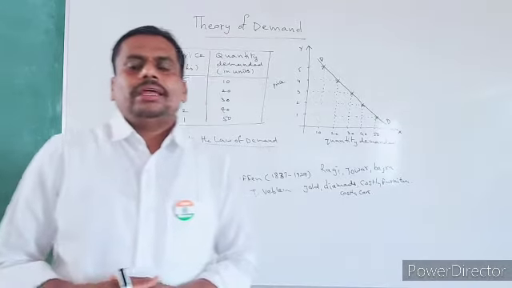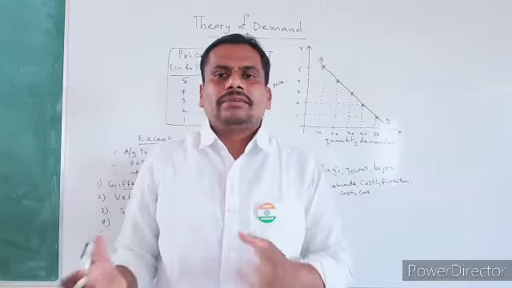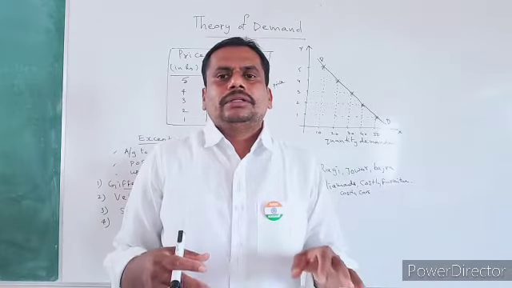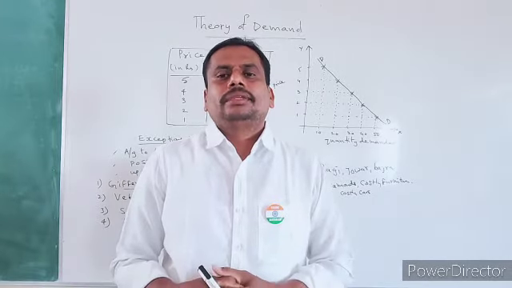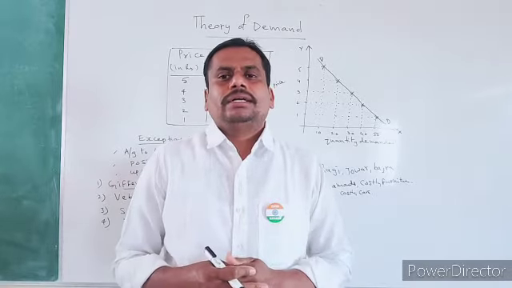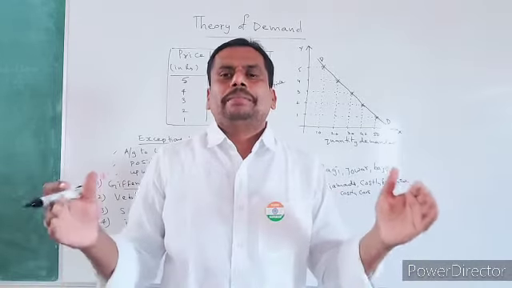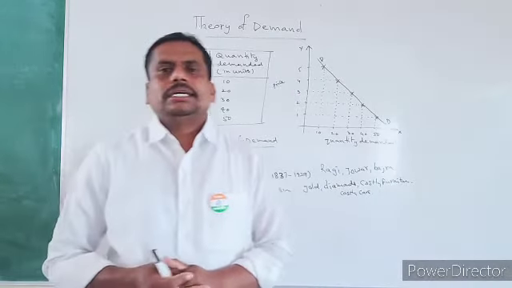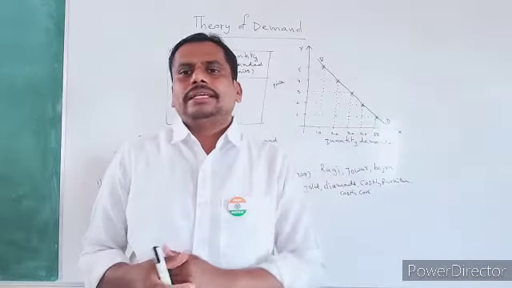Understood? So in that way, when the price of costly furniture, gold, jewelry, costly cars decreases, the demand may not increase, the demand may decrease, according to T. Veblen. So in the case of such goods also, the law of demand will not work. That's why such types of goods are called Veblen goods. Veblen goods are also called prestige goods. So in the case of prestige goods also, when the price of goods actually increases, the quantity demanded will not decrease.